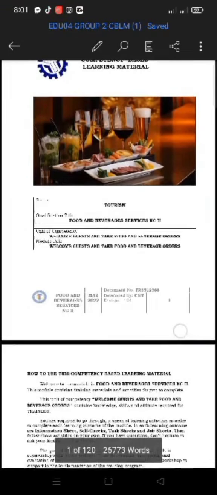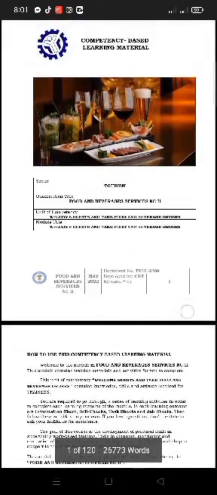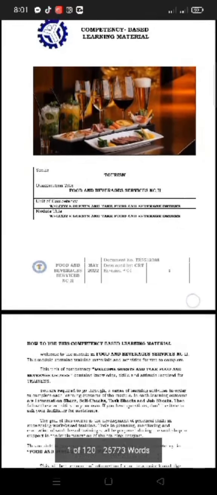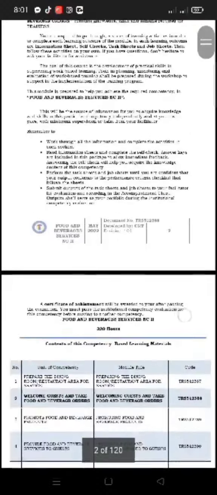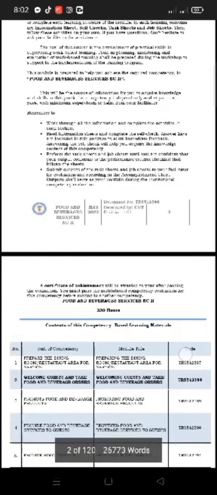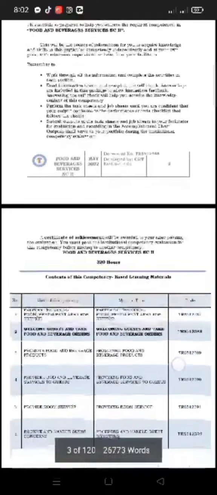Tutorial on how to do the CBLM. So, sector is tourism because under the tourism and food and beverage services NC2. Unit of competency is from the second core competency, which is welcoming guests and take food and beverage orders, based on the training regulation.